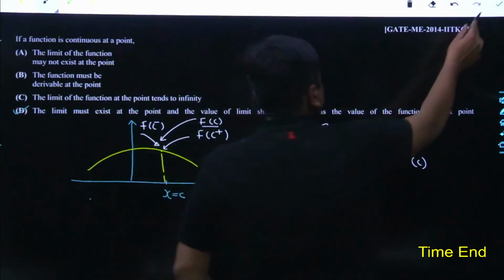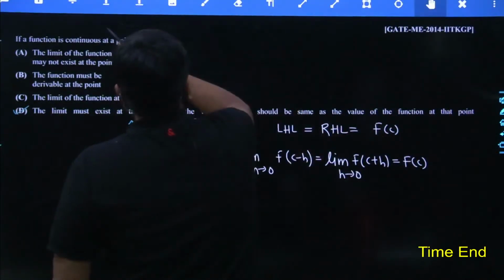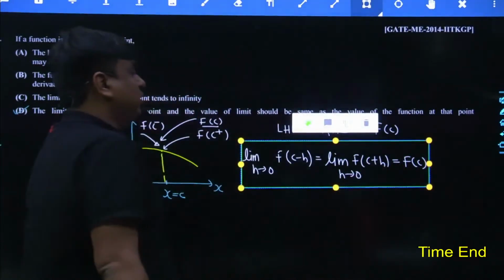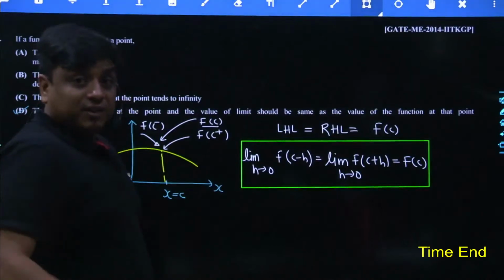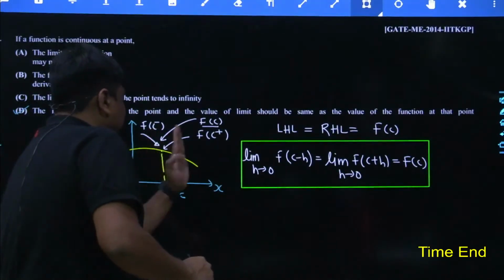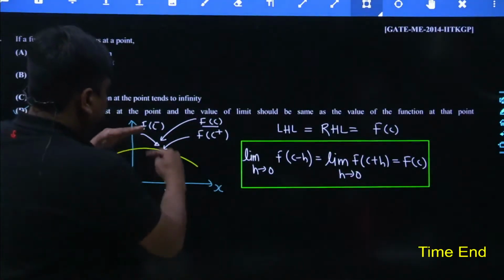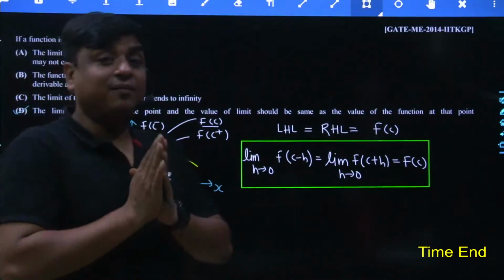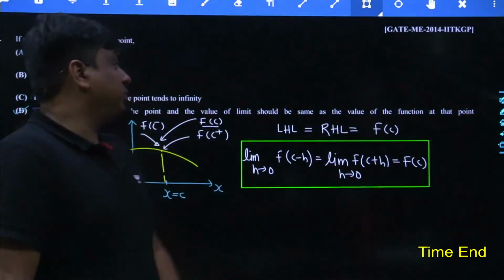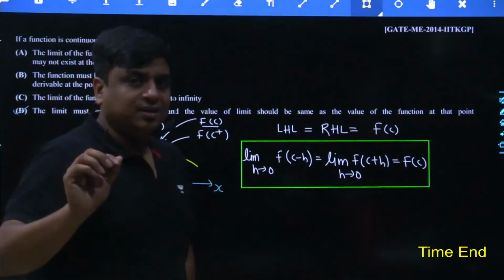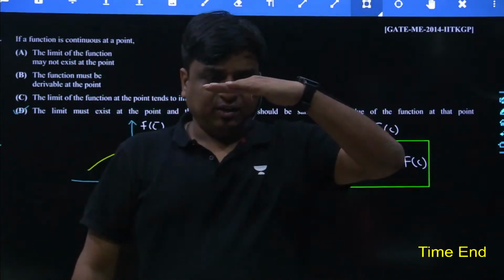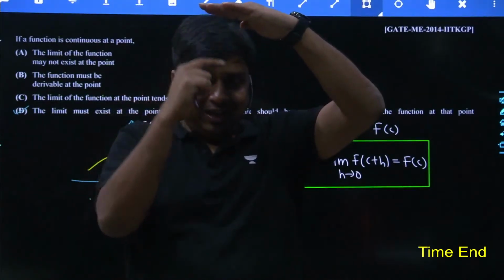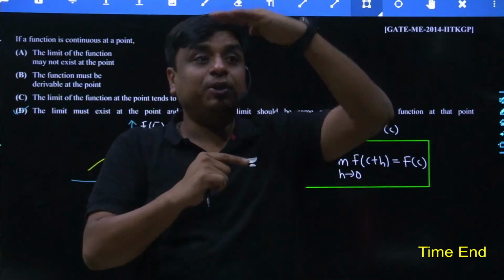You must have seen in the last class, as far as the limit is concerned, it has nothing to do with the value at x equals c. It has to do only with the value just before x equals c and just after x equals c. If there is no abrupt change at x equals c, by default the function would have the existence of the limit at x equals c. So one thing is quite sure. Just try to understand in this way. If the function is continuous, by default the limit exists. If the function is differentiable, it is continuous, and at the same time the limit exists.